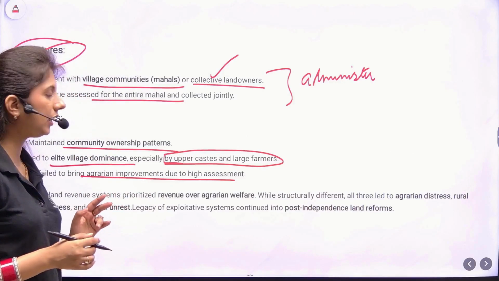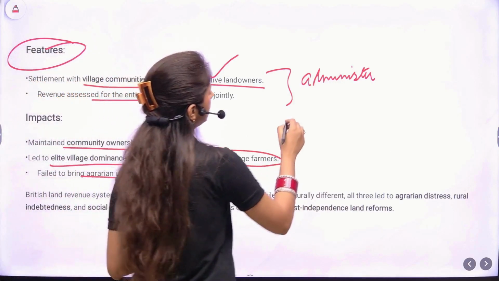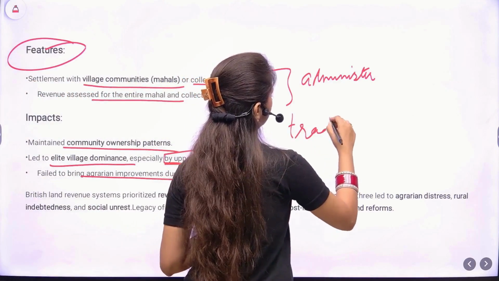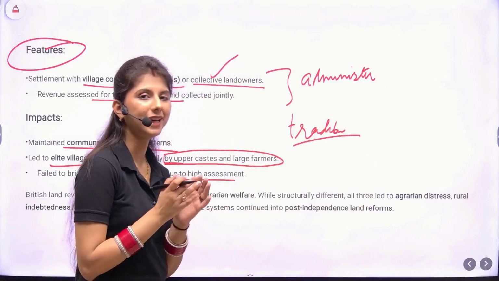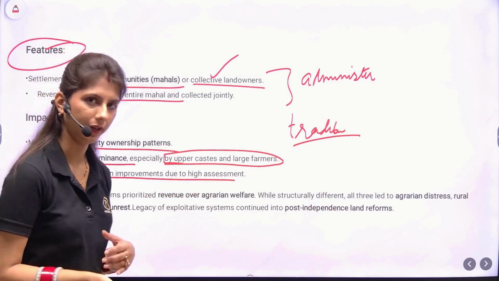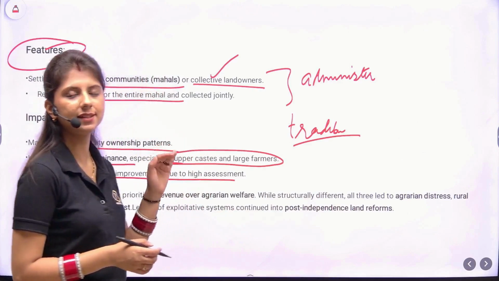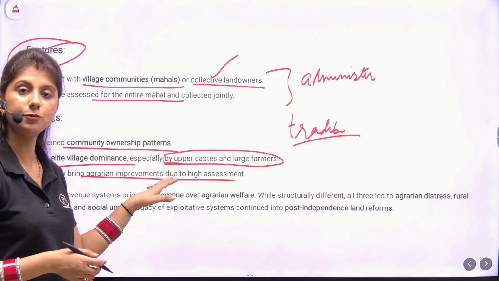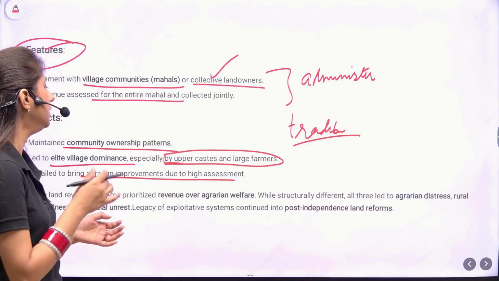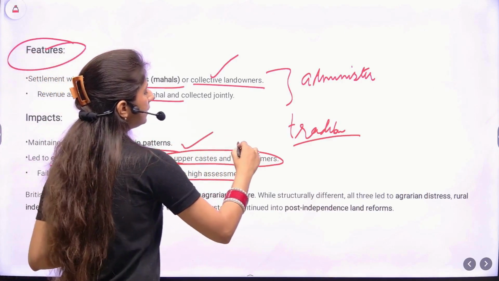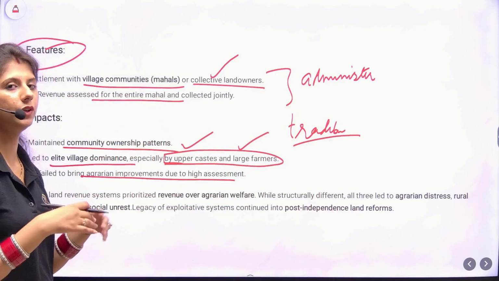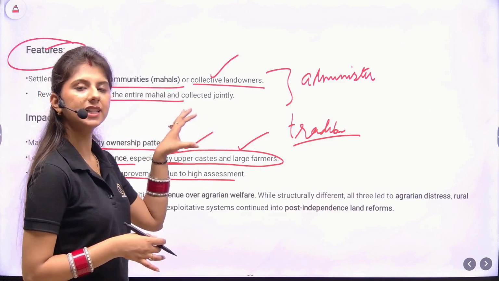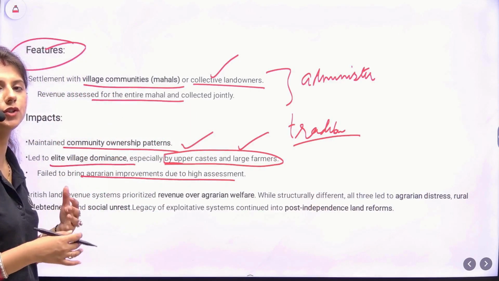Another important point to keep in mind is that traditional rural society was based on cooperation, right? Everyone used to cooperate. But because of these systems, the villagers were turning against themselves. Why? The upper caste, the large farmers, the zamindars, the village headmen were all part of the villages. Now, if they are exploiting the peasants, there will be a situation of conflict.